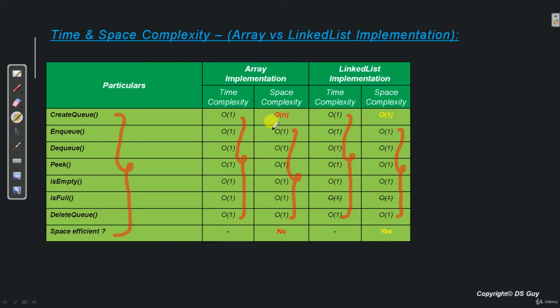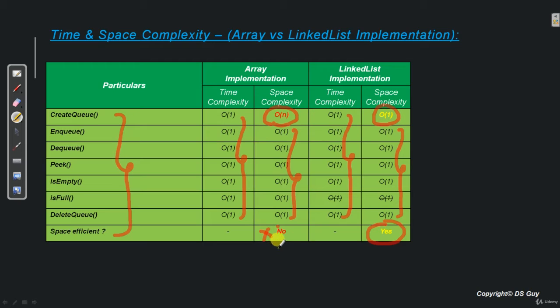The only difference is the creation of a queue. So in an array, we saw that we create a blank array of n size, so it takes order of n space. Here we don't use any such thing. We simply create an object of a single linked list class that is of course gonna take order of 1 space. So then the question is, what is the advantage of linked list compared to an array? So the answer for that is over here. That linked list is more space efficient compared to an array.